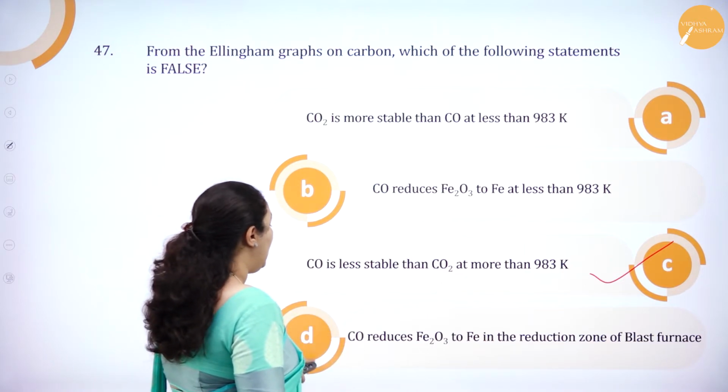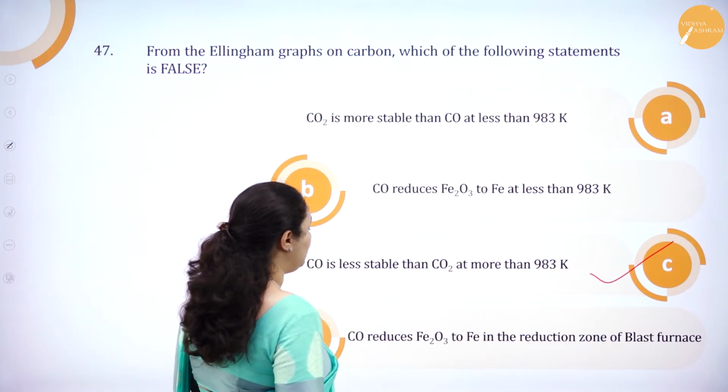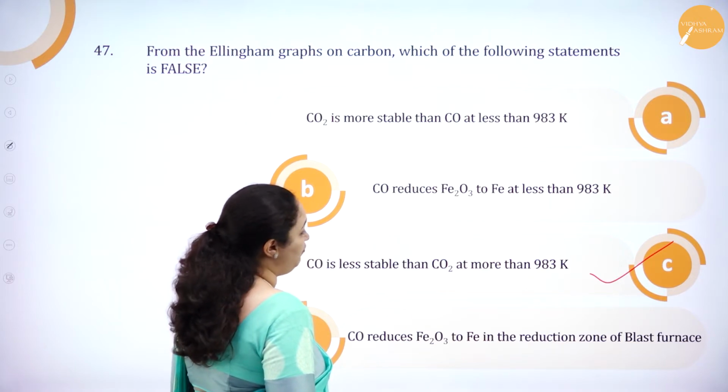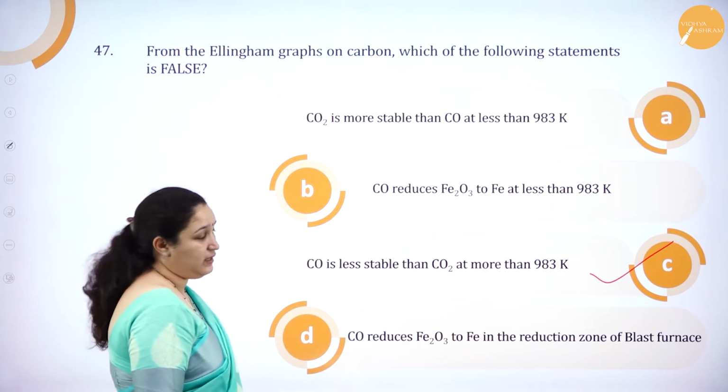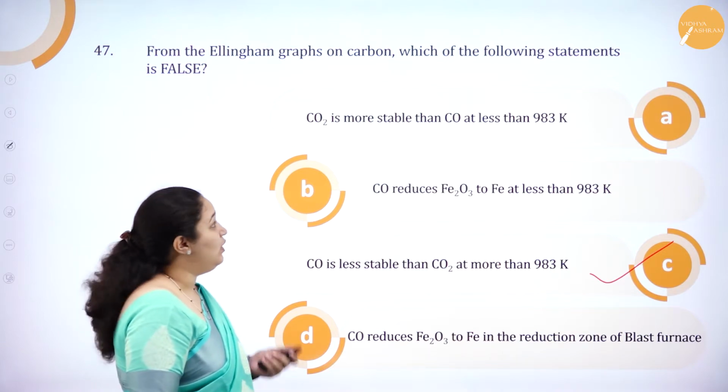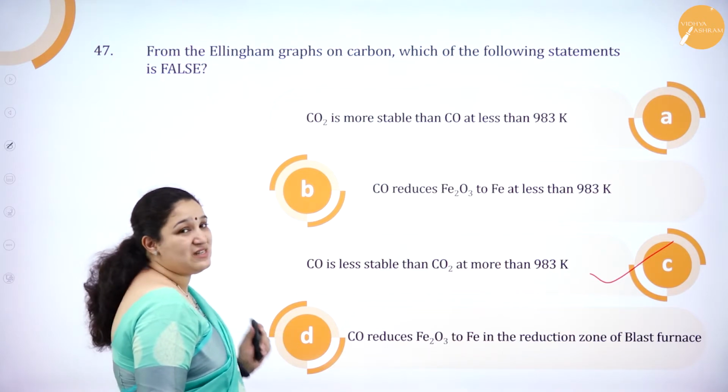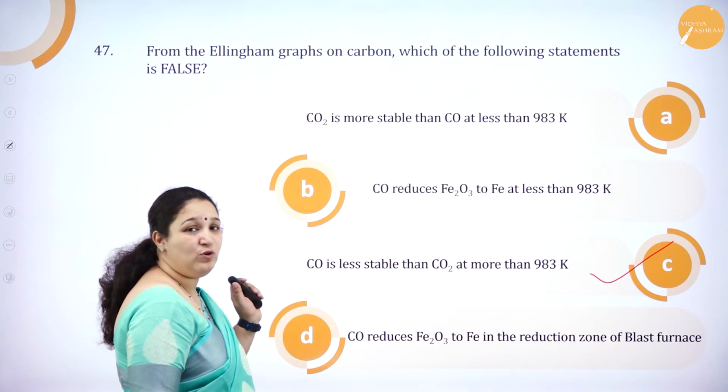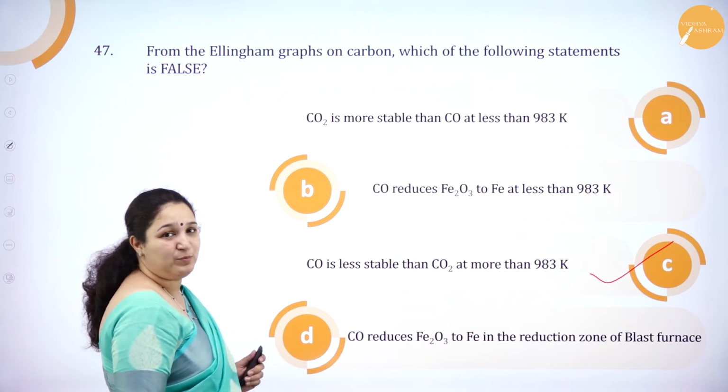Carbon monoxide reduces Fe2O3 to iron in the reduction zone of blast furnace. Even that is correct. So option C is the one which is the false statement. For this you have to know your Ellingham diagram properly.